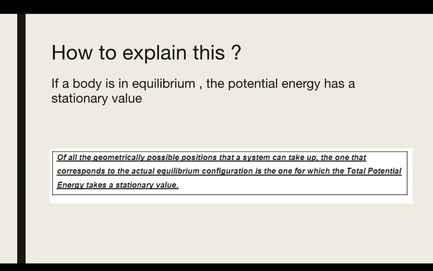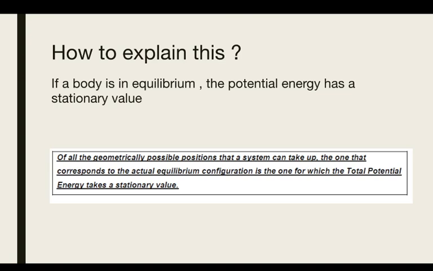So how do we explain this phenomenon? If a body is in equilibrium, the potential energy has a stationary value. So the potential energy, or PE, will have a constant value or a stationary value. Of all the geometrically possible positions that a system can take up, the one that corresponds to the actual equilibrium configuration is the one for which the total potential energy takes a stationary value.